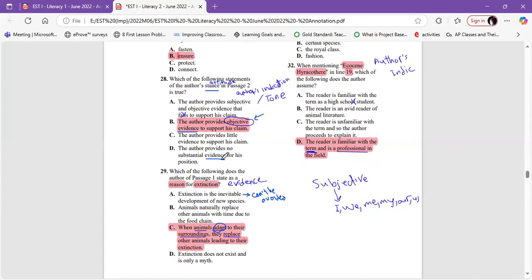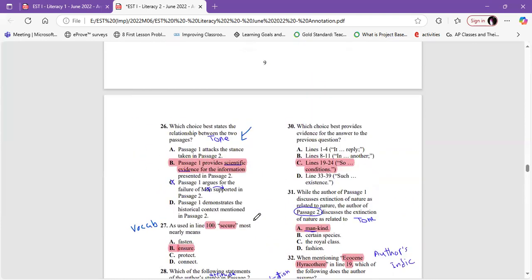Which of the following does the author, passage 1, state as a reason for extinction? So now I need a reason for extinction. Something that talks about a reason, a cause for extinction. So let's find from 1 till 4, from "it" to "reply", but take care, it ends with a semicolon. We have to extend it. But if you have the second evidence, it's including, we're not going to extend it.